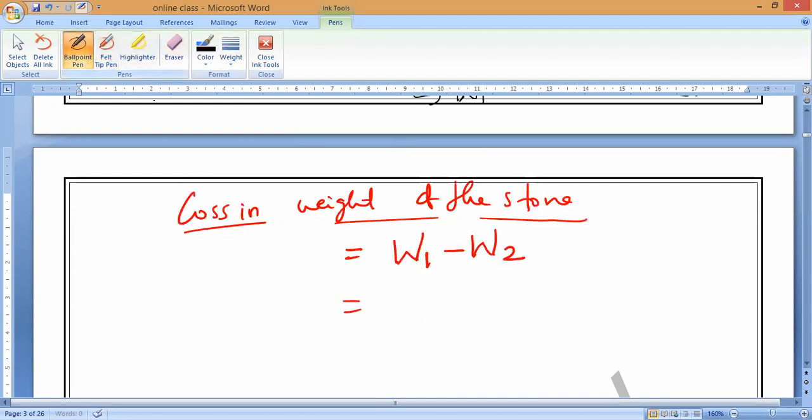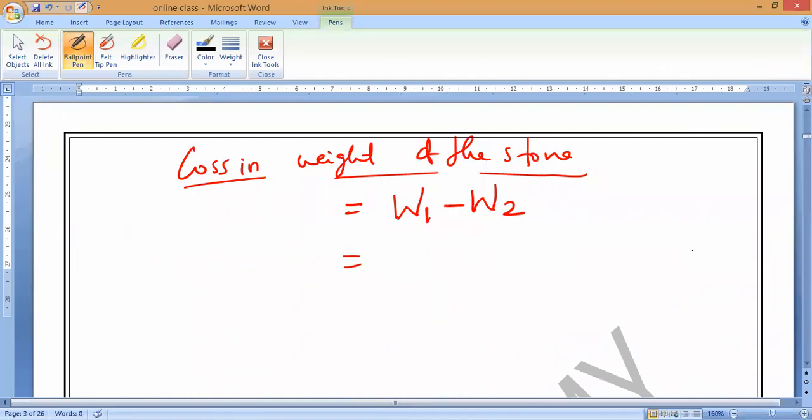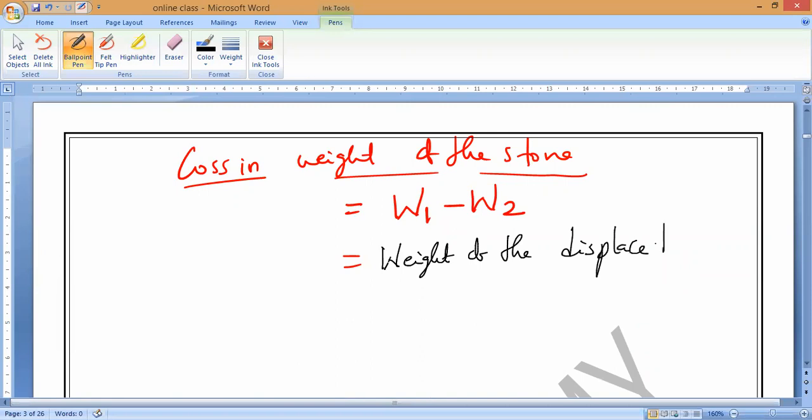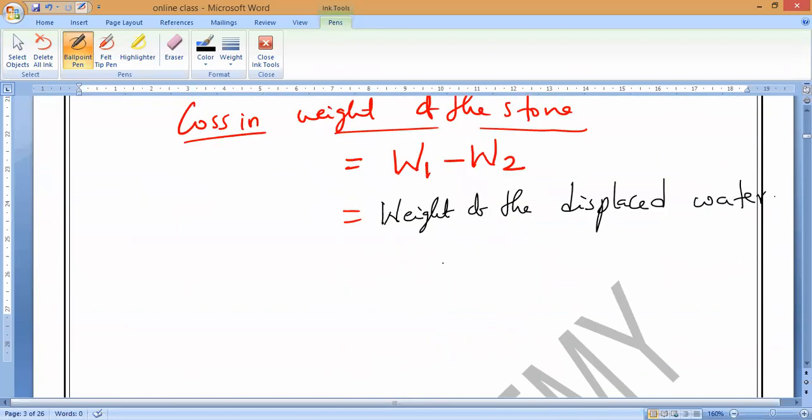Is it yes or no? And also it is equal to what? Smart way, tell me. It is equal to the weight of the liquid displaced. So W1 minus W2 is also equal to the weight of the displaced water, because we are considering this liquid as water only. Water is the well-known liquid, that is why. So now, which is all equal to what?